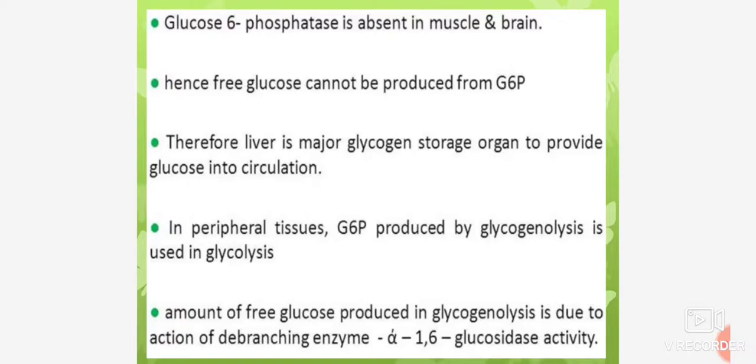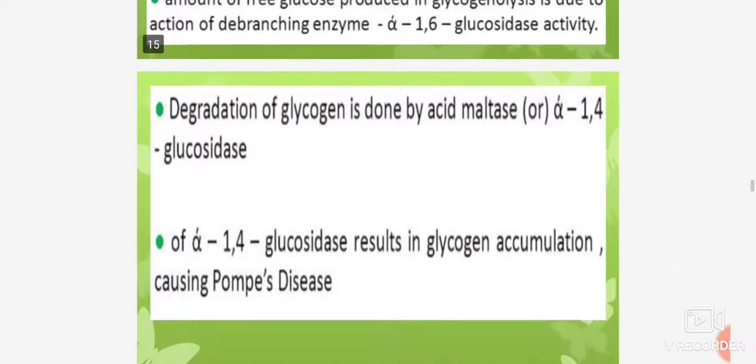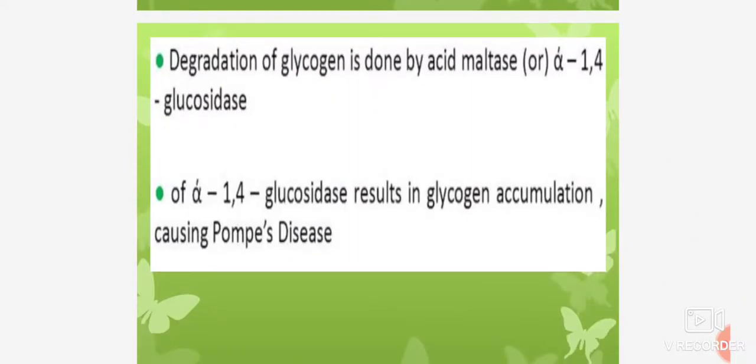The amount of free glucose produced in glycogenolysis is due to the action of the debranching enzyme, alpha-1,6-glucosidase activity. Then degradation of glycogen is done by acid maltase, or alpha-1,4-glycosidase. Deficiency of alpha-1,4-glycosidase results in glycogen accumulation causing Pompe's disease.